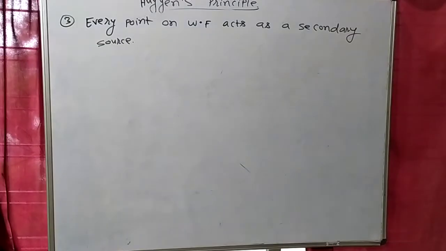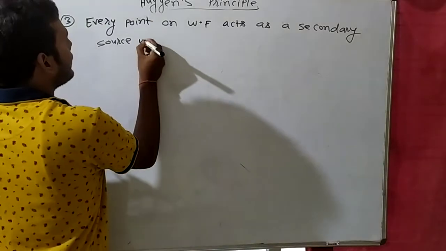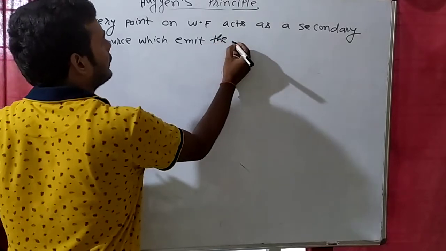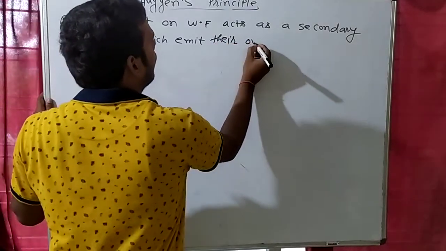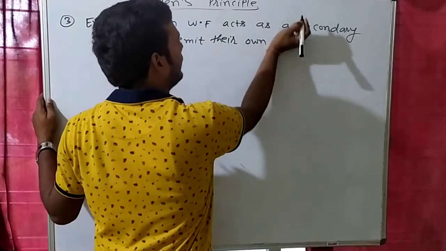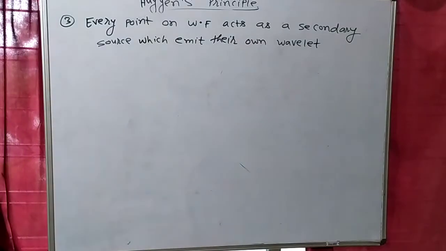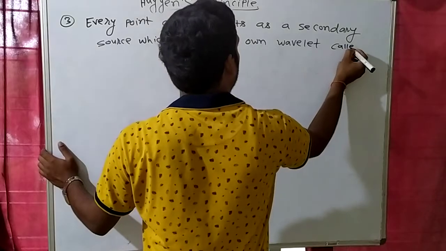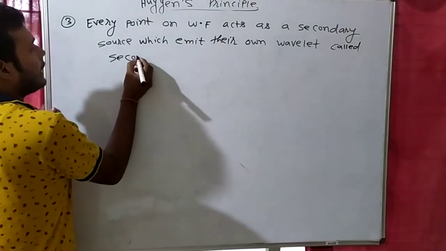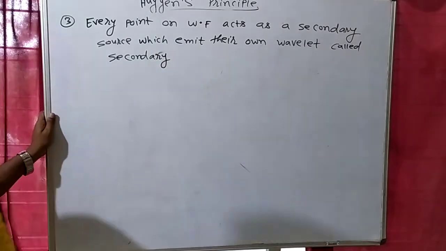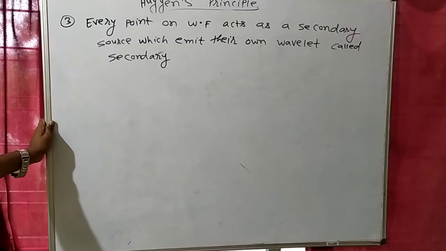Every point on the wavefront acts as a secondary source which emit their own wavelength, called secondary wavelets.